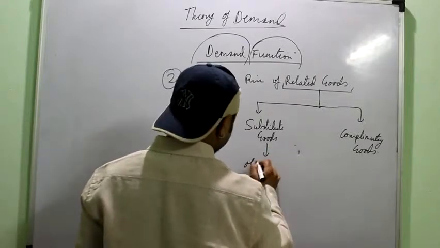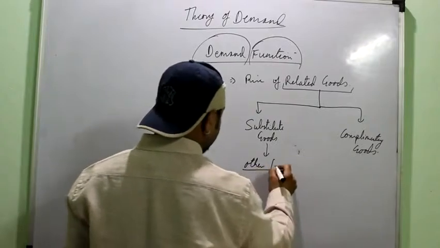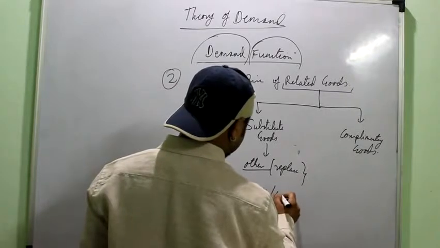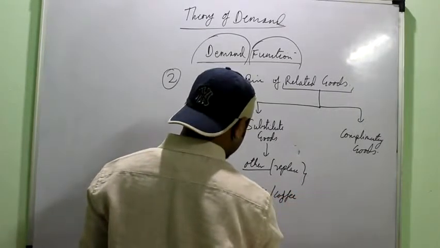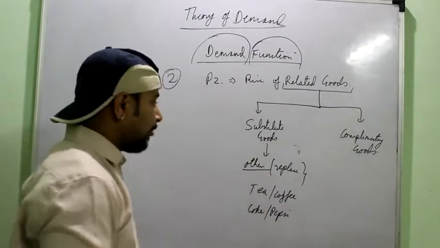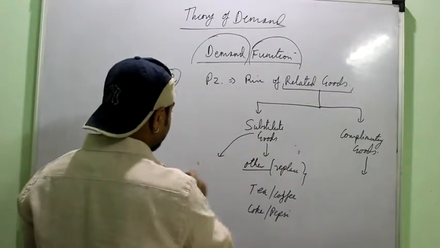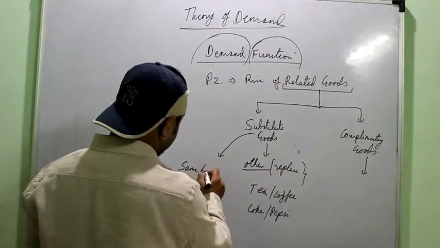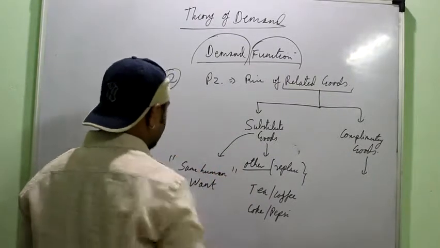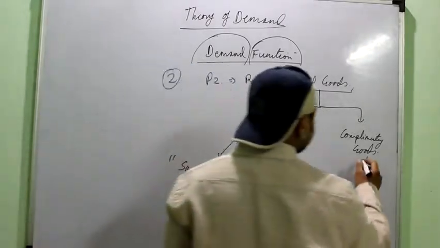Substitute are those goods which can be used in place of the other. You can replace them. Like say tea and coffee, or maybe say Coke and Pepsi. If you don't get one, you can take the other one, right? Technically, substitute goods are the goods which satisfy the same human want. The technical word is which satisfy the same human want. They are known as substitutes.